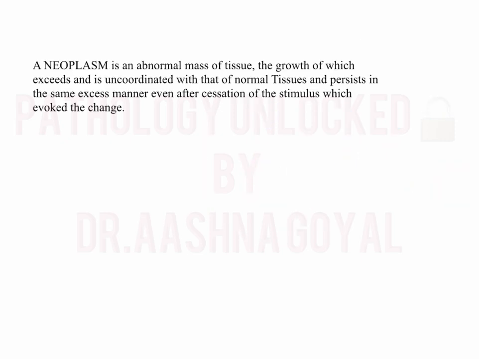So, what is neoplasia? The definition of neoplasm according to Robbins: it is an abnormal mass of tissue, the growth of which exceeds and is uncoordinated with that of normal tissue, and persists in the same excess manner even after cessation of stimulus. What is the stimulus? The growth factor, which evoked the response.